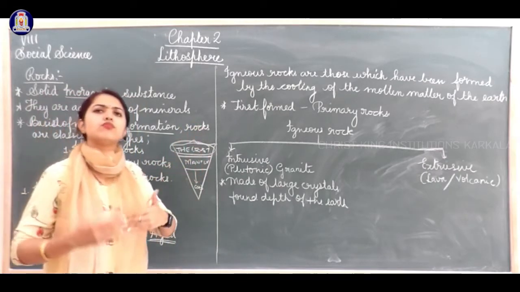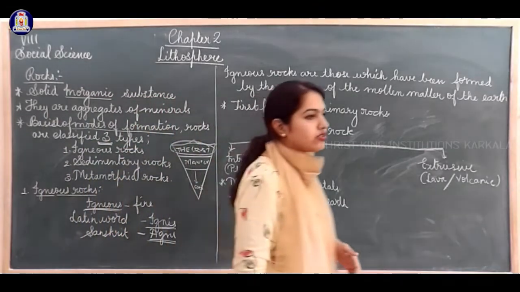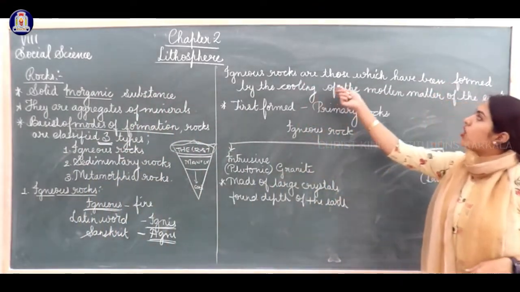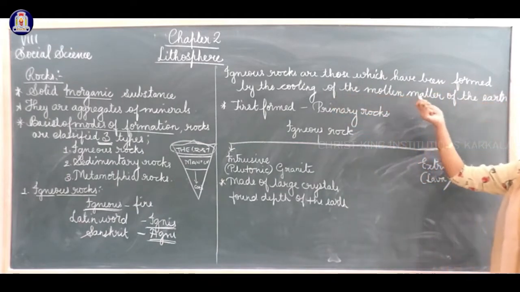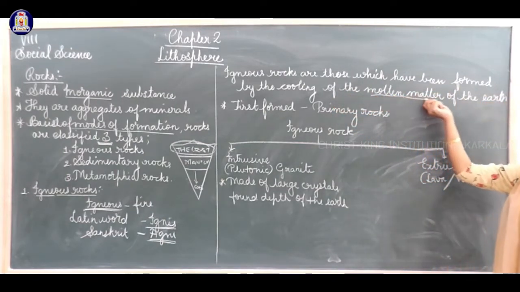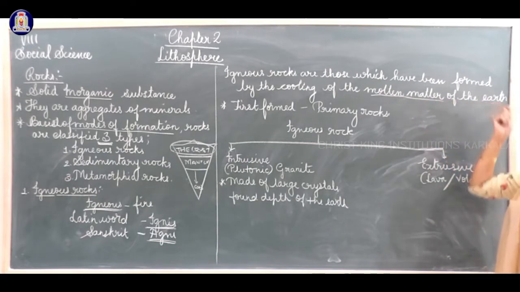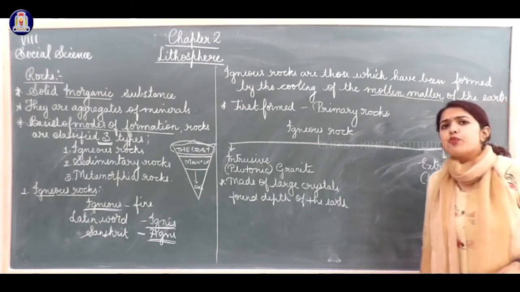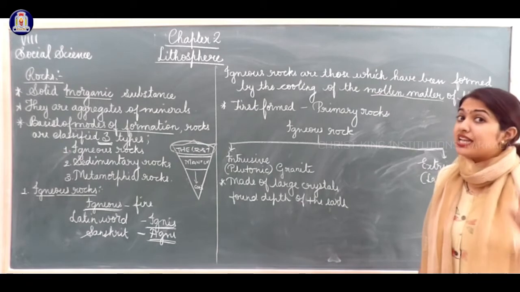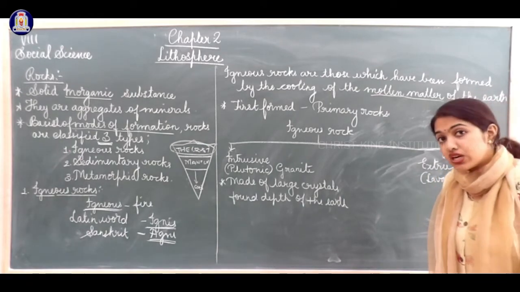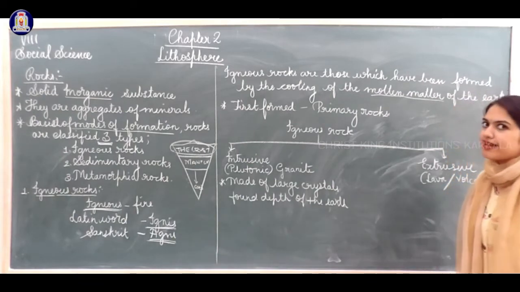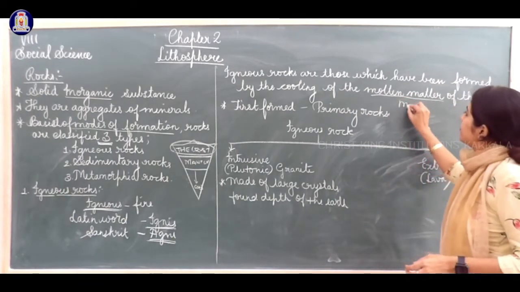Okay, now let's learn more about igneous rocks. Igneous rocks are those which have been formed by cooling of the molten matter of the earth. What is this molten matter I am talking about? In the previous class I mentioned that the molten matter found in the interior of the earth is called magma.